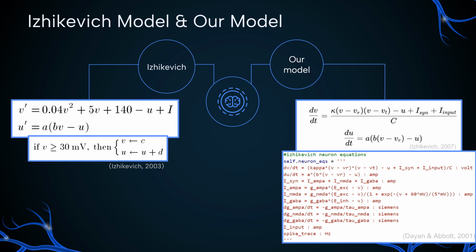capture maladaptive dynamics. The code defines equations for total synaptic current as the sum of excitatory, AMPA and NMDA, and inhibitory, GABA currents. Each conductance decays over time. AMPA decays at 5 milliseconds, NMDA at 100, and GABA at 10.